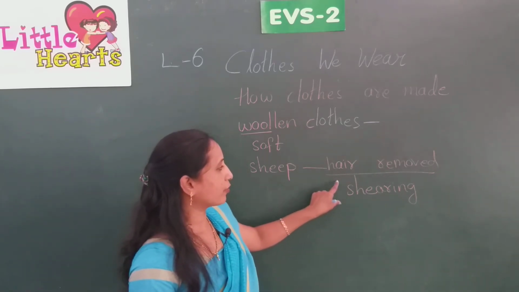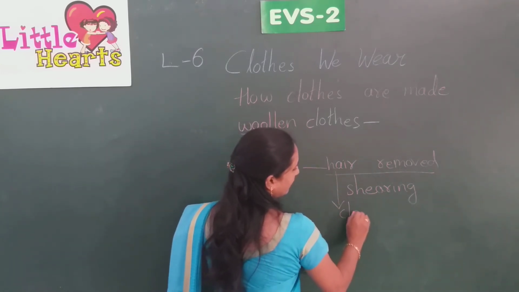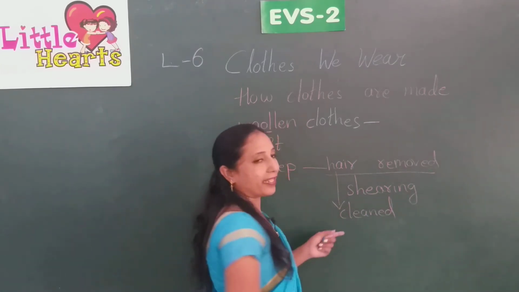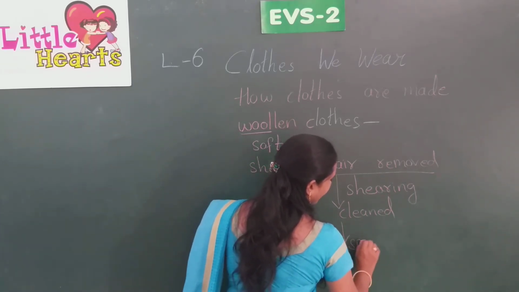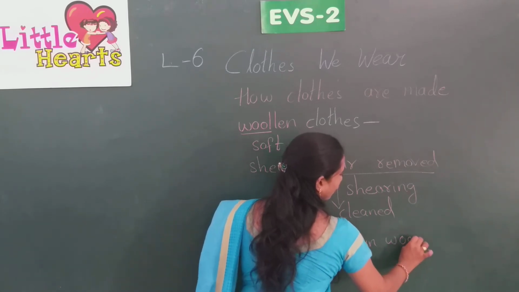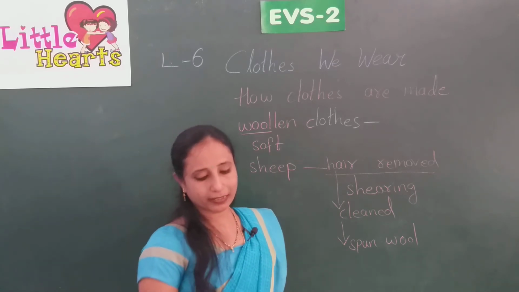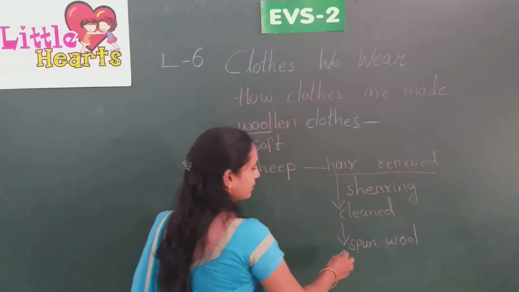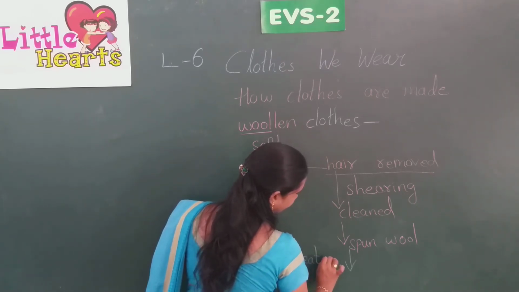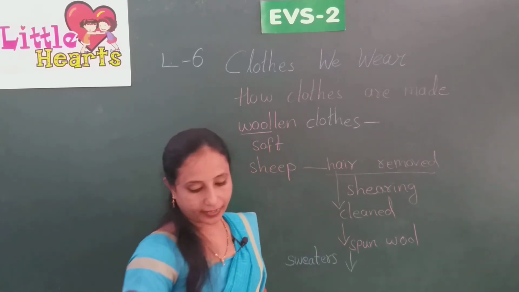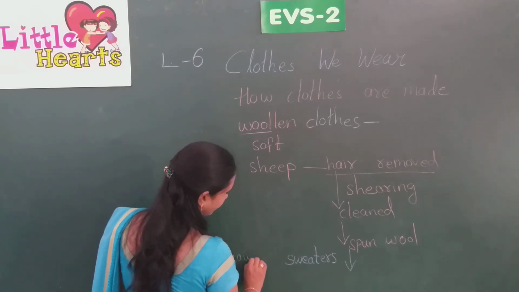Then what happens to this hair? This hair is cleaned, and then it is spun into wool. And this wool is used to make sweaters, shawls.